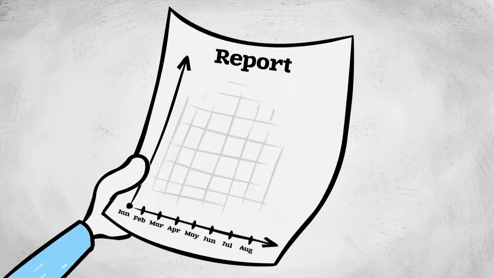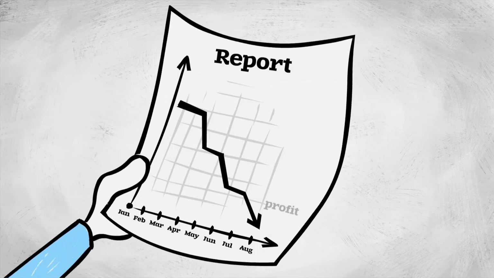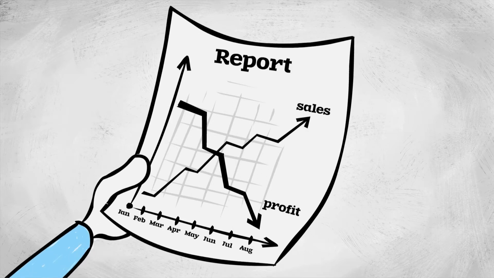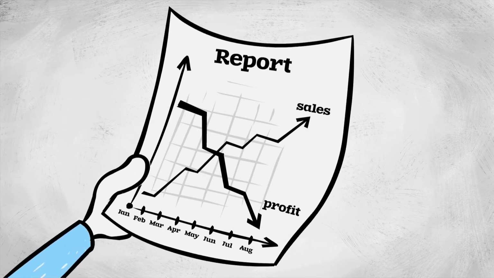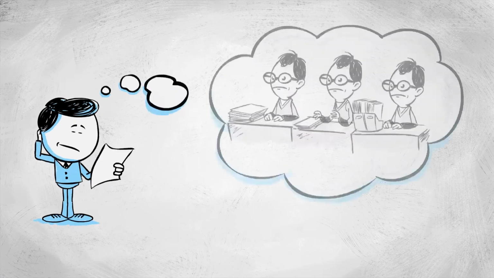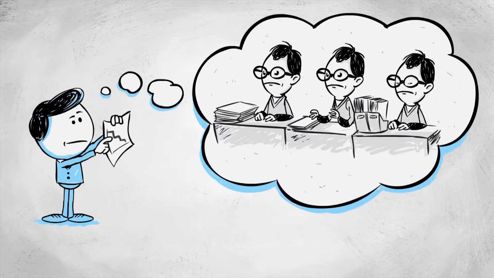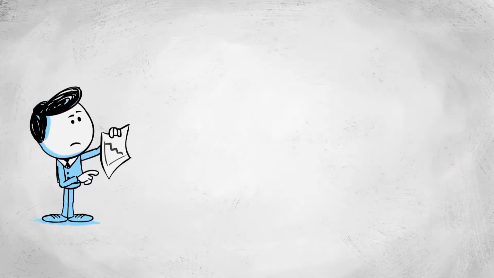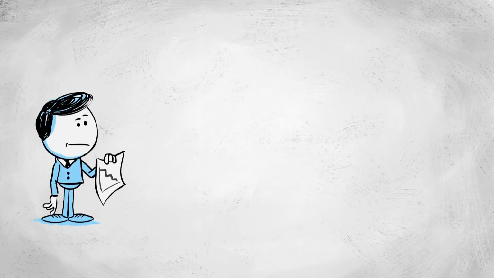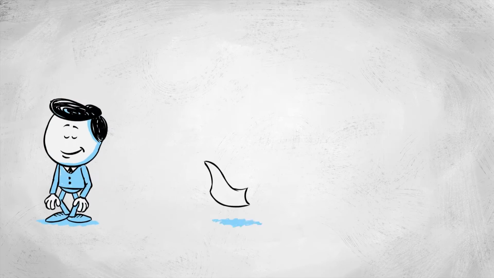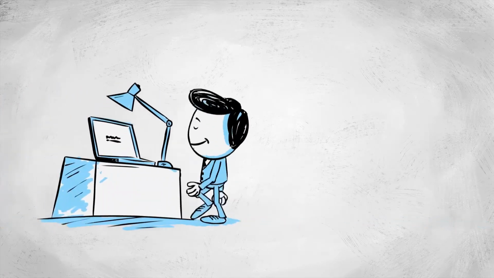Right now, for instance, I'm viewing the annual report and can't get it. Why does the profit fall while sales grow? If I had a staff of analysts, I would have told them, find out. I have to know the reason. But I can't afford a staff of analysts at the moment. And actually, I don't really need it because I have a simpler way.